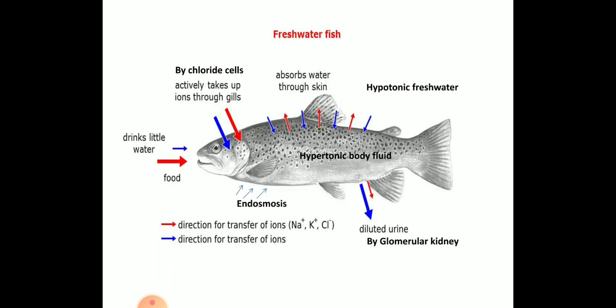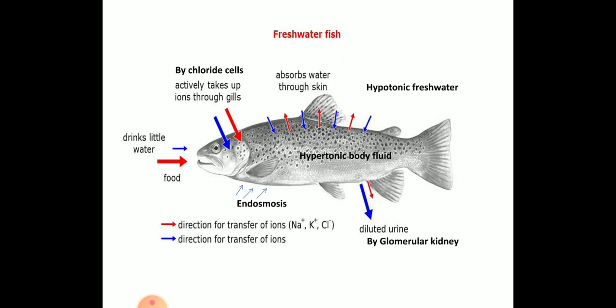As you can see in the diagram, the complete diagram explains it. The fish body, as I have mentioned, is hypertonic, which means it is concentrated, and the freshwater is hypotonic because the water is less concentrated when compared to the body.